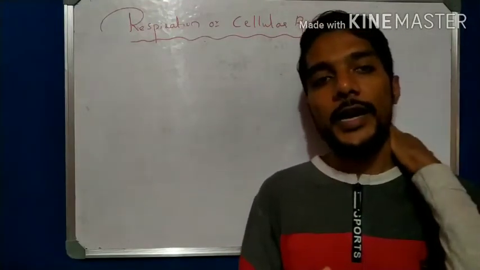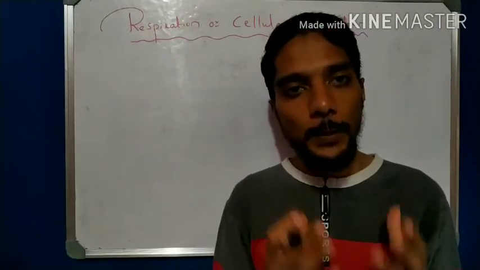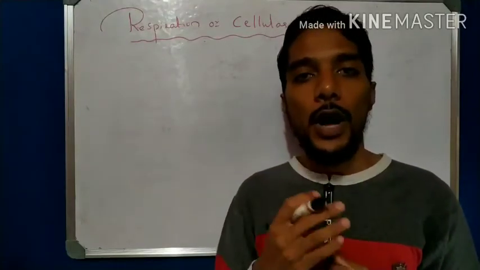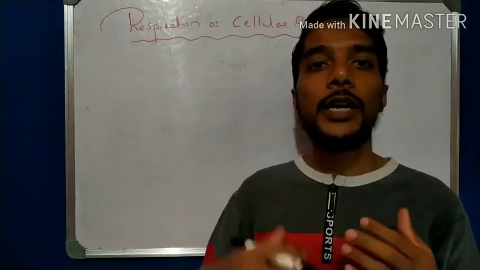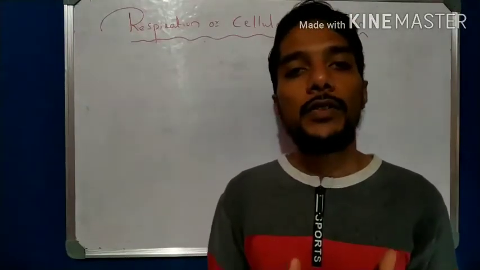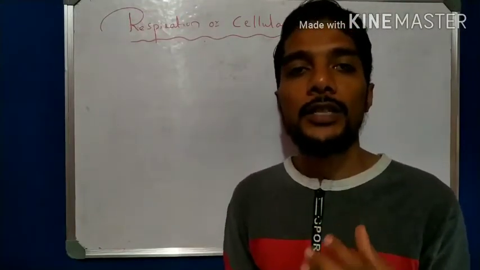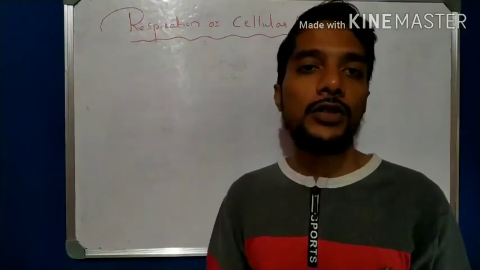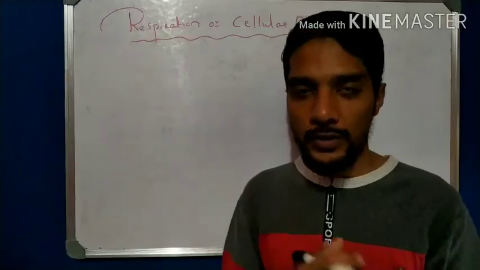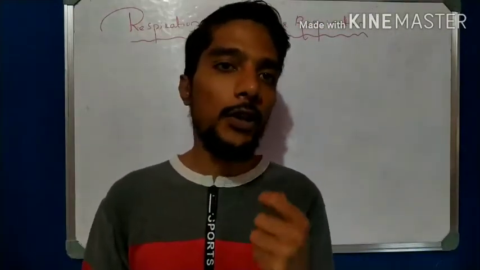So the glucose is converted to pyruvate in the cytoplasm. Now that pyruvate is converted into energy in different organisms, maybe in the presence of oxygen, maybe in the absence of oxygen, or maybe in the lack of oxygen. As a result we get different types of products. So we have to note some important points here.